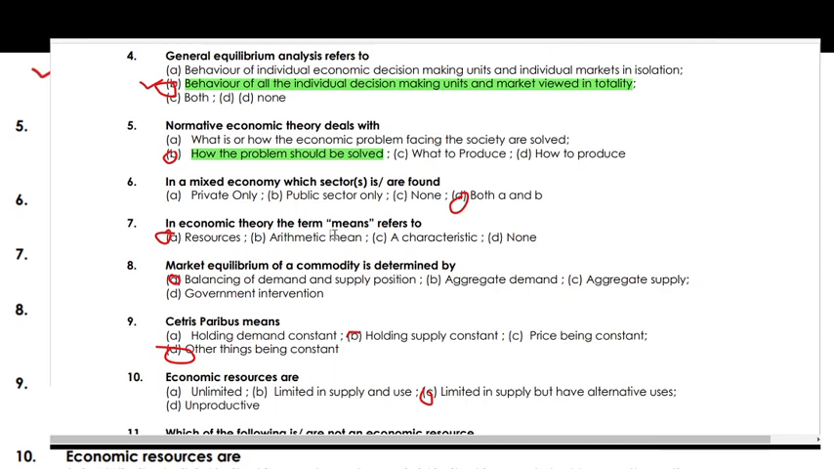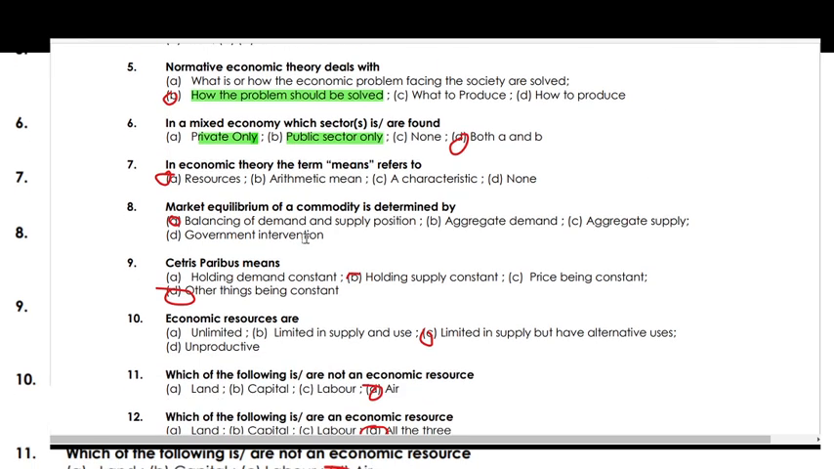Next, in a mixed economy, which of the following sectors are found? In a mixed economy, private as well as public, both sectors are found. The right option is option B, A and B. In economic theory, the term means refers to what? So the term means in economics refers to resources.